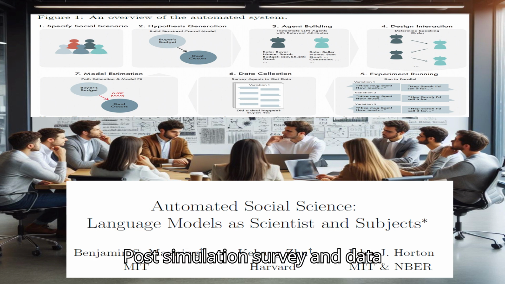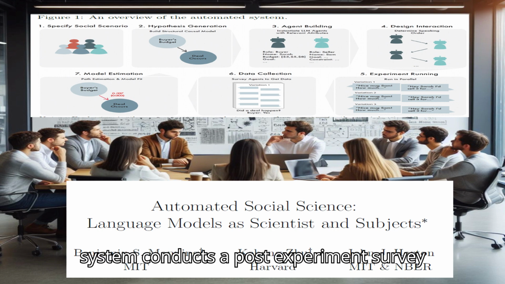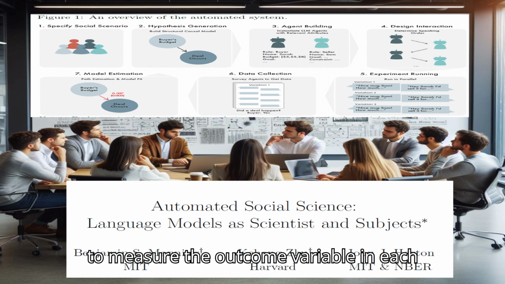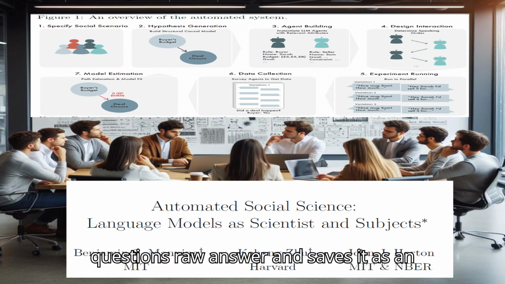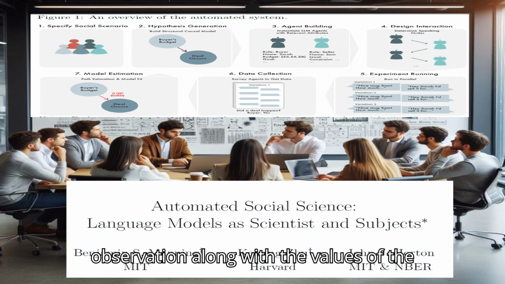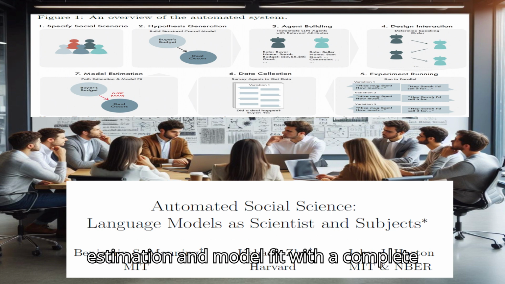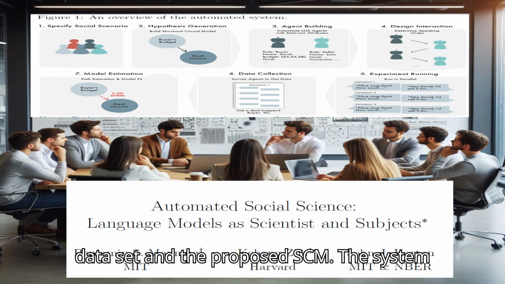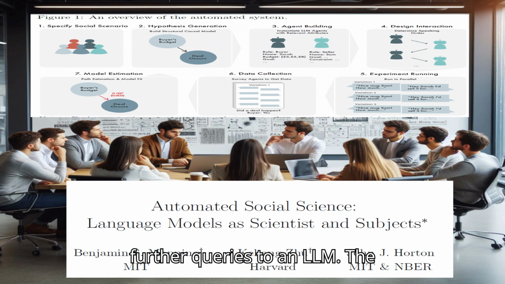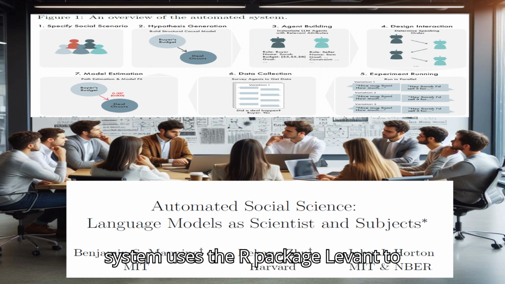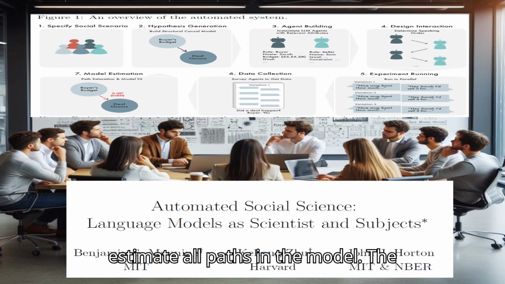Post-simulation survey and data collection. After the experiment, the system conducts a post-experiment survey to measure the outcome variable in each simulation. The system then takes this question's raw answer and saves it as an observation along with the values of the exogenous variables. Path estimation and model fit. With a complete dataset and the proposed SCM, the system can estimate the linear SCM without further queries to an LLM. The system uses the R package lavaan to estimate all paths in the model.